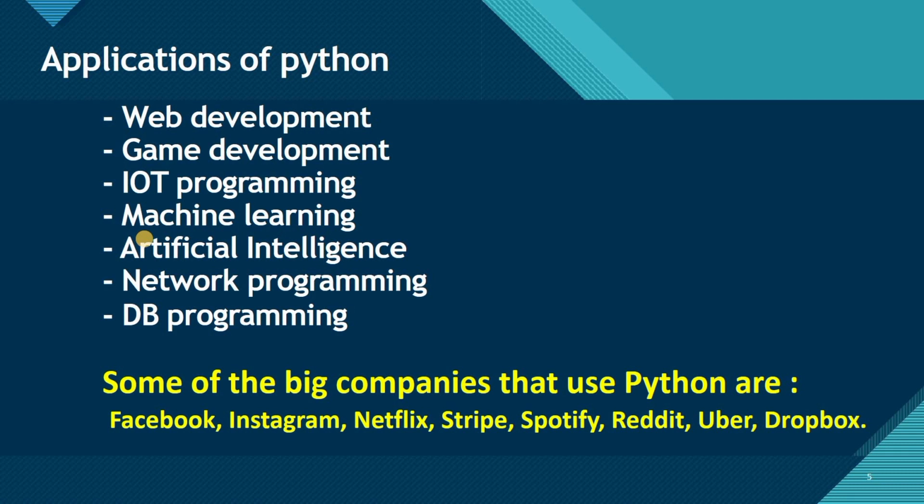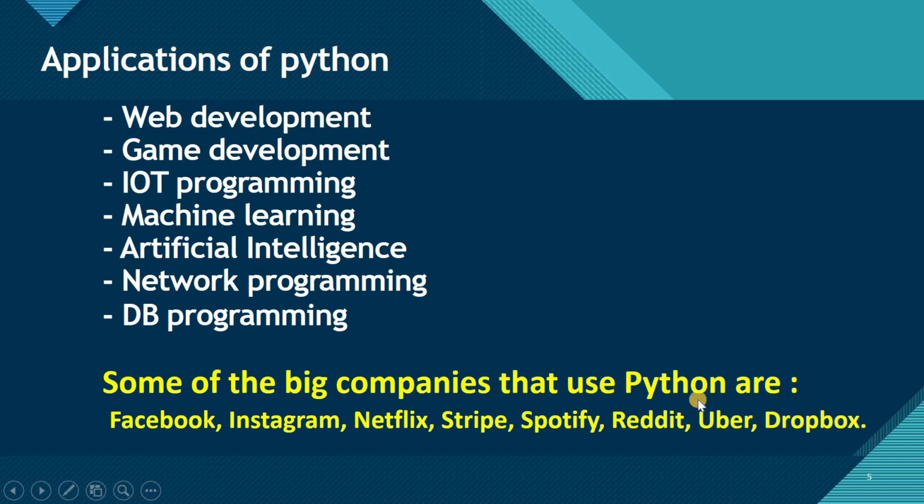Okay, so we use Python in artificial intelligence and in network programming and in database programming as well. We will also discuss this database programming. We will configure our Python with the MySQL database, then we will see how we can access the data from the database. Suppose that you are running any software, any app or website, then you will use your database for storing that website data or game data or any app data. Okay, so we can configure our database with Python. So this is also helpful in database programming.